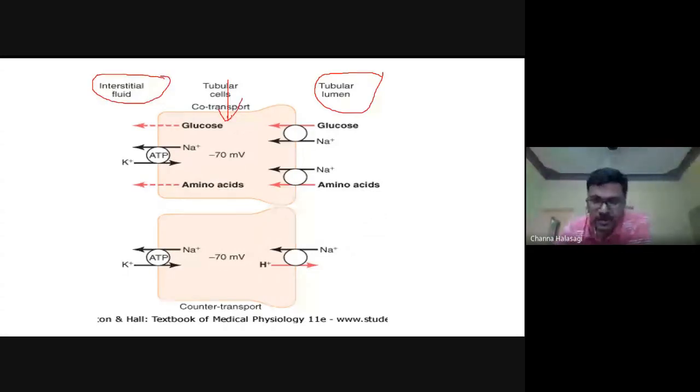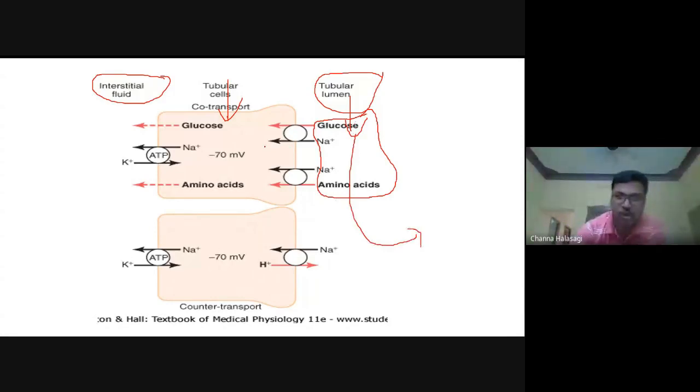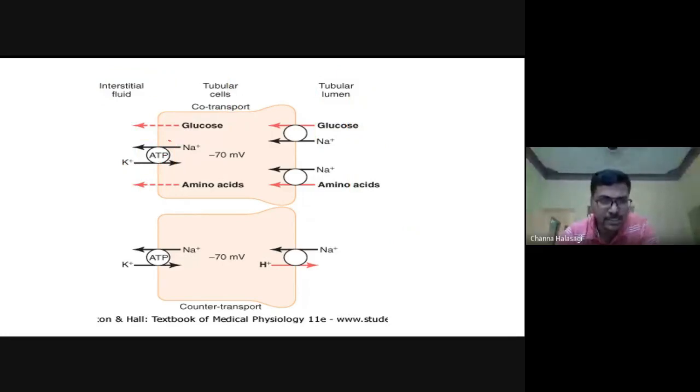Now what is happening is your sodium, glucose, and amino acids all are getting filtered at the glomerulus. But the body will not excrete all of these things outside. Instead, the body will try to conserve them. How is this operating? At the basolateral membrane, that is the interstitial side, you have got the sodium potassium ATPase pump. The sodium potassium ATPase pump is present in the basolateral membrane.